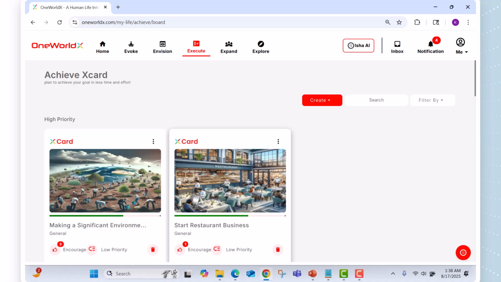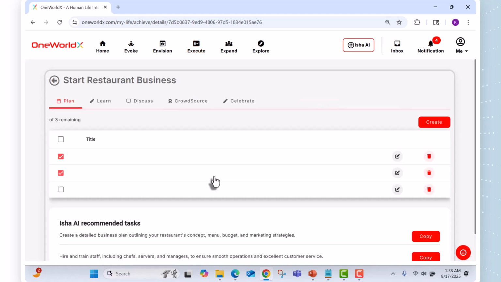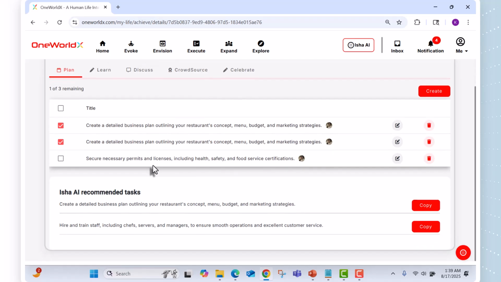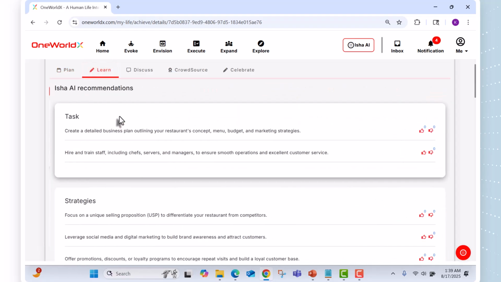You see here, starting the restaurant business. You see the image generated by Isha AI, and then in the plan section, you can create your tasks, and Isha AI also recommends tasks you can copy from here that will add to your work here. But I wanted to start from the learn section.